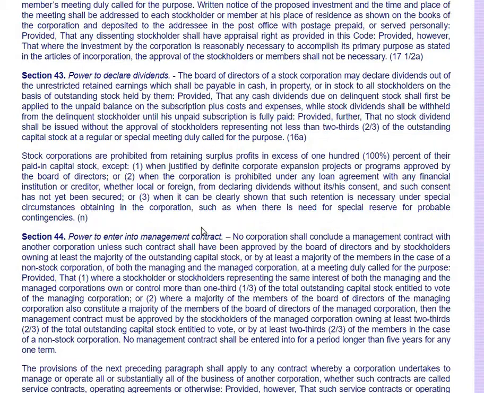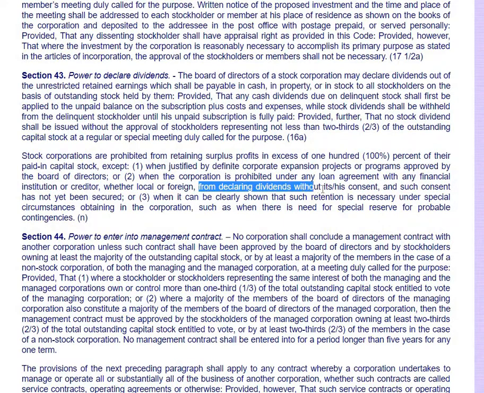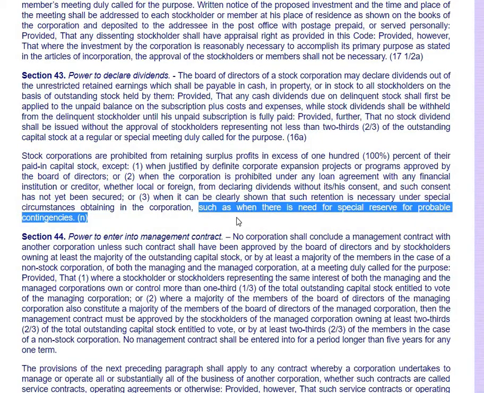Here, stock corporations are prohibited from retaining surplus profits in excess of 100% of their paid-in capital, except when justified by definite corporate expansion projects or programs approved by the board of directors, or when the corporation is prohibited under any loan agreement with any financial institution or creditor, whether local or foreign, from declaring dividends without its consent, and such consent has not yet been secured, or when it can be clearly shown that such retention is necessary under special circumstances obtaining in the corporation, such as when there is a need for special reserve for probable contingencies.